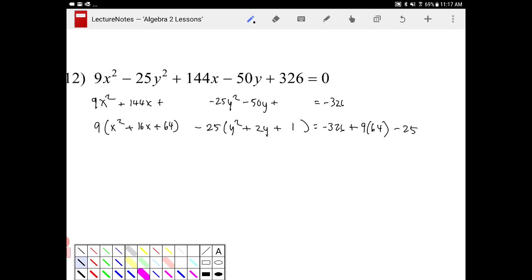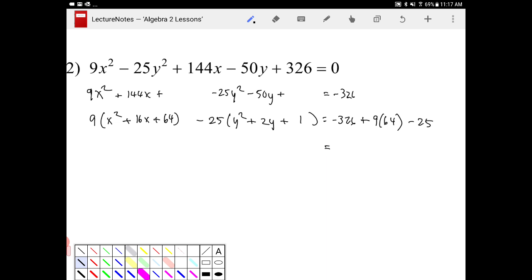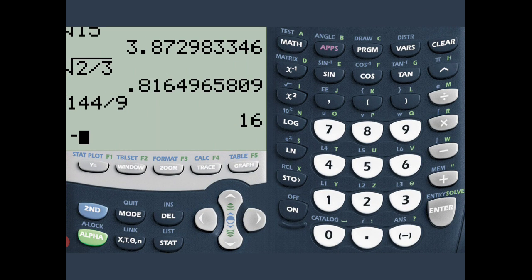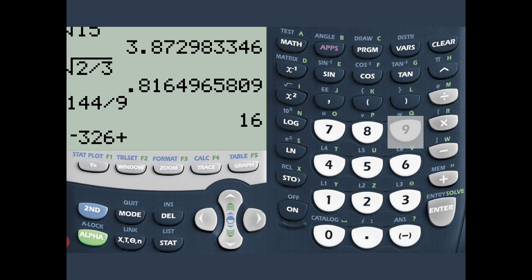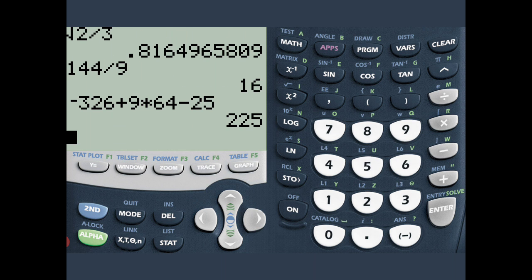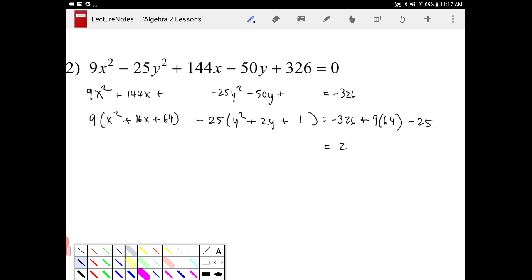So on the right-hand side, I get negative 326 plus 9 times 64 minus 25. I got 225. And then on the left-hand side, I got 9 times x plus 8 quantity squared, minus 25 times y plus 1 quantity squared.